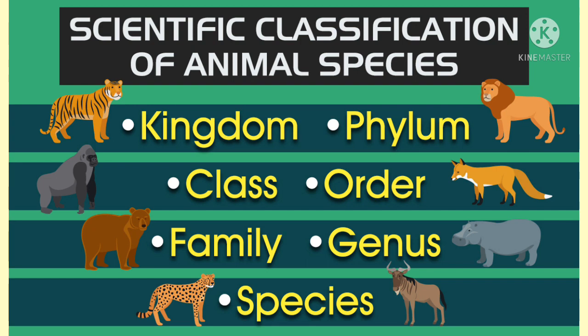The first one is species. It is the lowest taxonomic category. Example, large Indian parakeet and the green parrot. Large Indian parakeet and the green parrot are two different species of birds. They belong to different species.